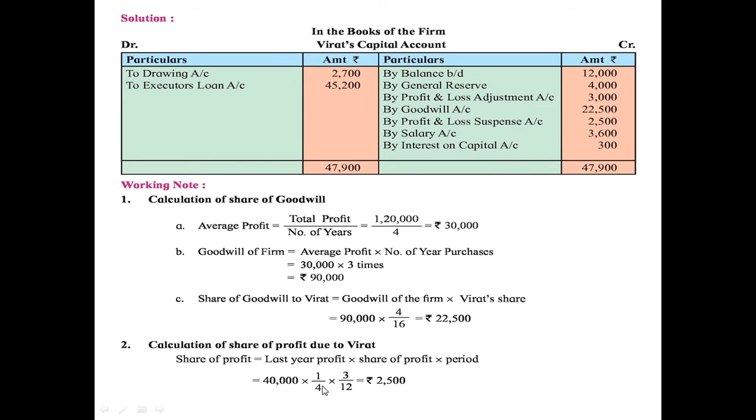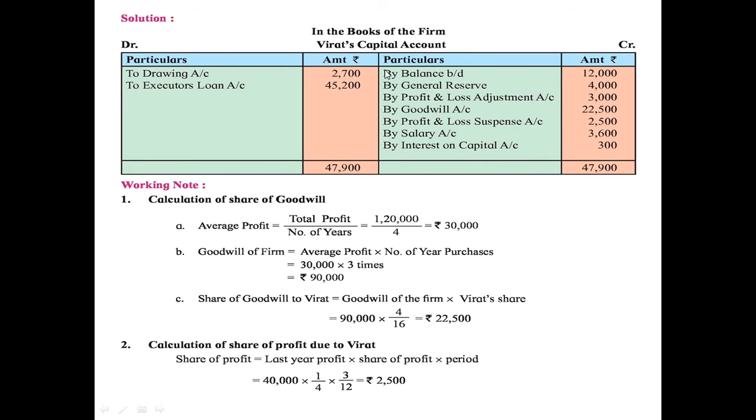So here they have taken the simplified ratio 1/4 into 3/12, because he was alive only for 3 months, so 3 divided by 12. So his share of profit is rupees 2,500. So that entry will be recorded on the credit side of his capital account by profit and loss suspense account 2,500.